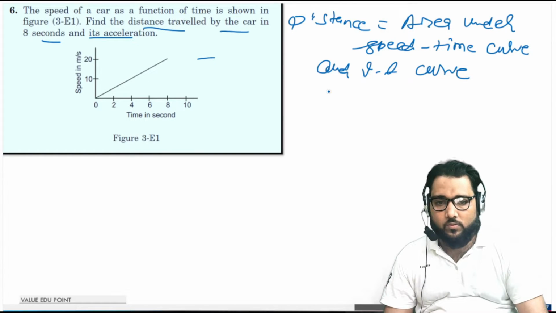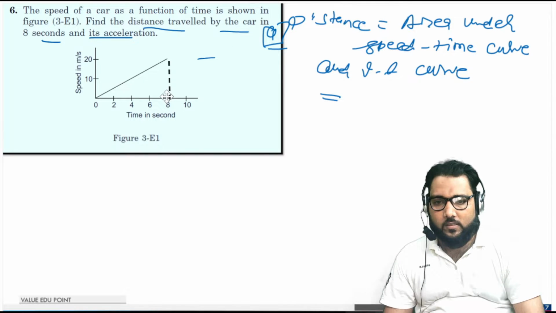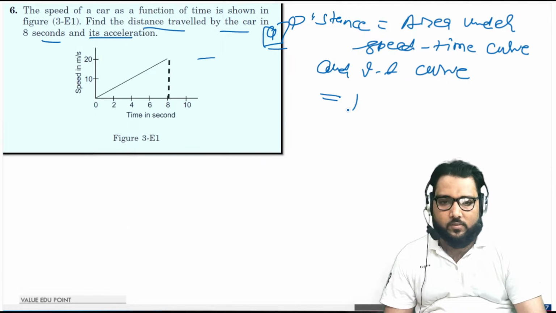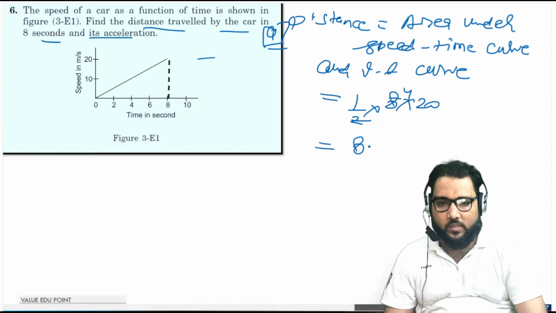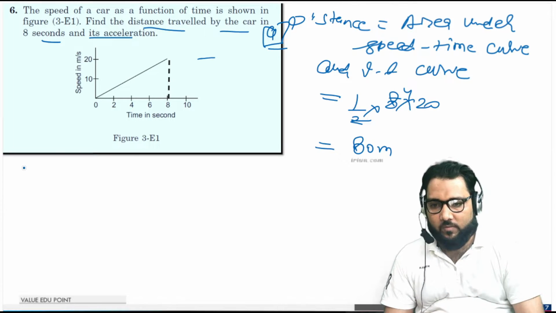So for distance, what we have to calculate is this part A. You can see the area under the curve, this is a straight line, so the area will be a triangular portion. The area of the triangle is half, the base is 8, and the height is 20. When you solve this, the distance comes out to be 80 meter. So till now there is no problem.